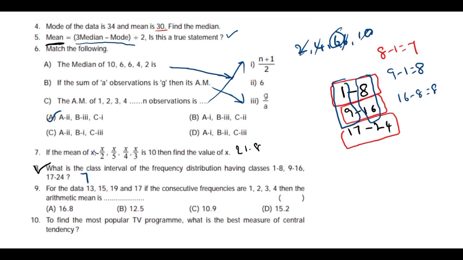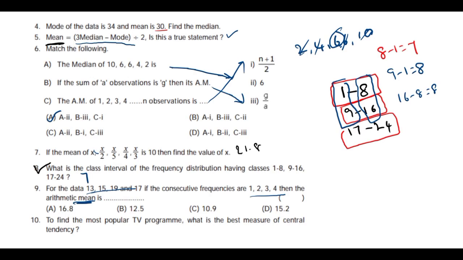Observe what we need to find: arithmetic mean. So xi values are given, frequency fi values are given. So you can take here xi, fi and fi xi. In the xi what they have given, that is 13, 15, 19, 17. Is it correct? Yes.